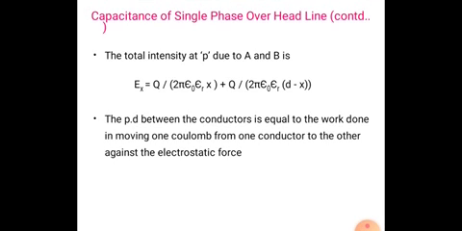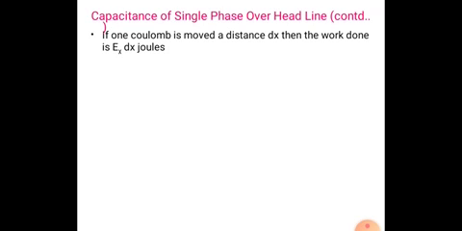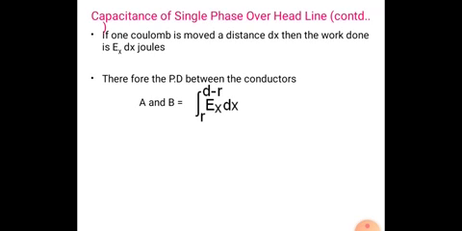The potential between the conductors is equal to the work done in moving 1 coulomb from one conductor to the other against the electrostatic force. If 1 coulomb is moved a distance dx, then the work done is Ex into dx joules.